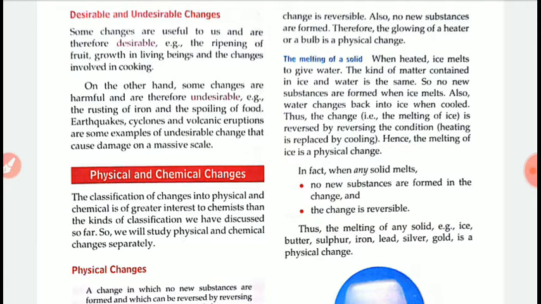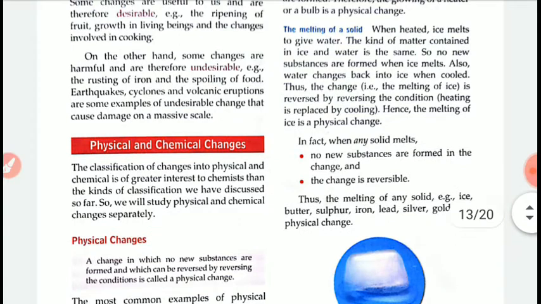So the changes which are useful for us are called desirable changes, whereas the changes that are not useful for us or are harmful for us are called undesirable changes. Let's discuss physical change.